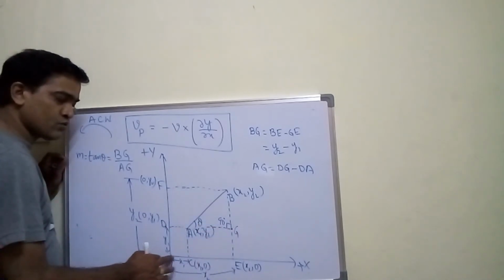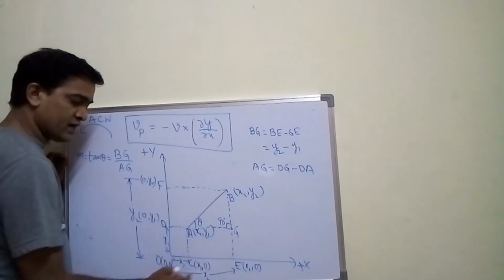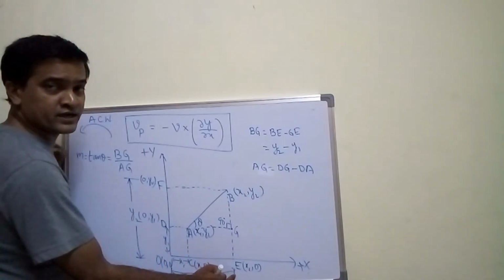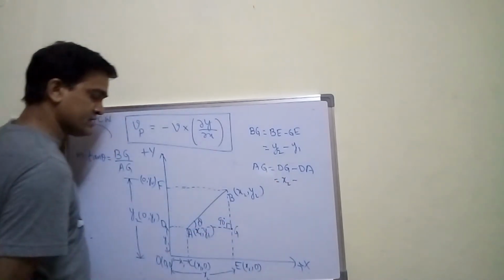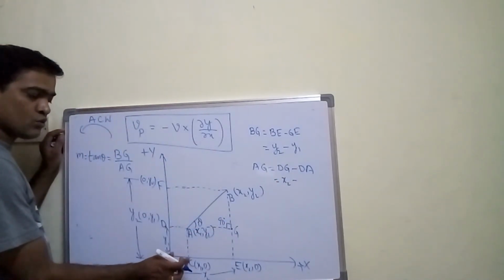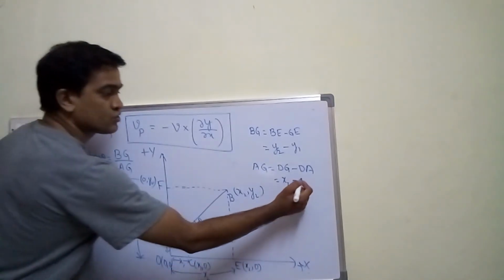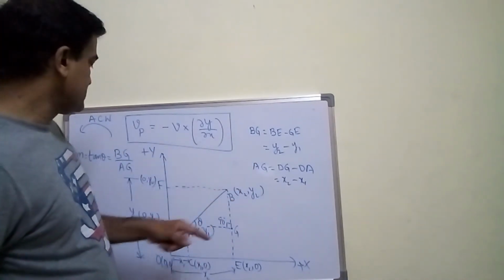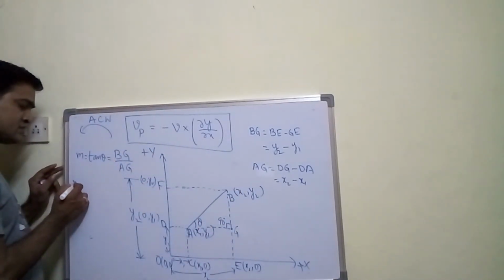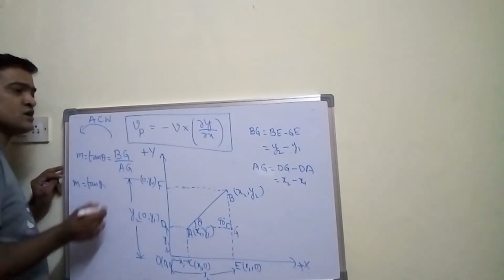Now, what is the value of DG? DG is nothing but OE. And what is the value of OE? OE you have taken X2. So here I can write X2 minus DA, which is nothing but OC, which is also equal to X1. So here I can write X1. So BG by AG, I can write this M as tan theta is equal to BG upon AG.